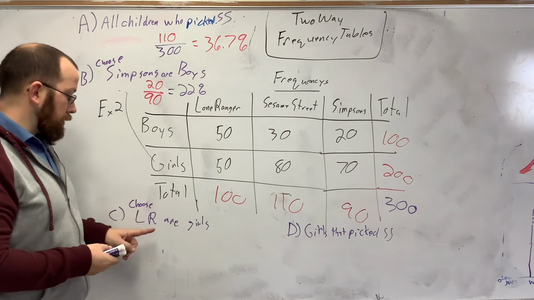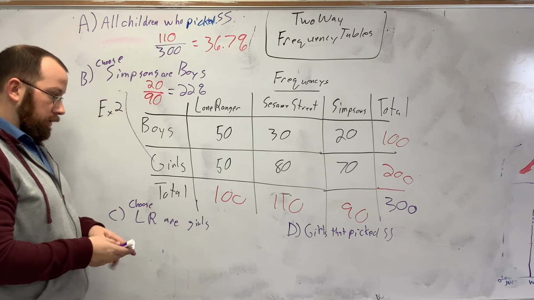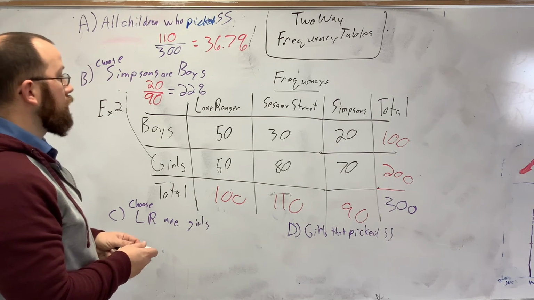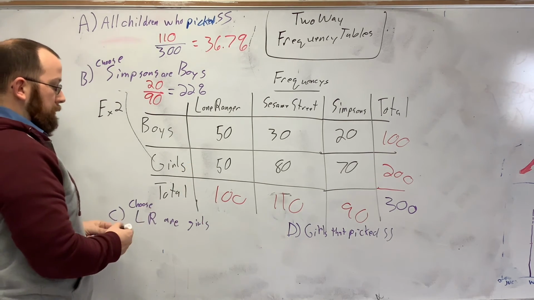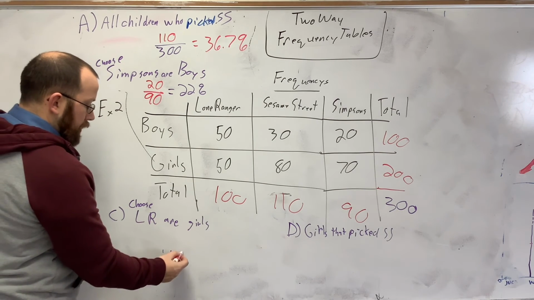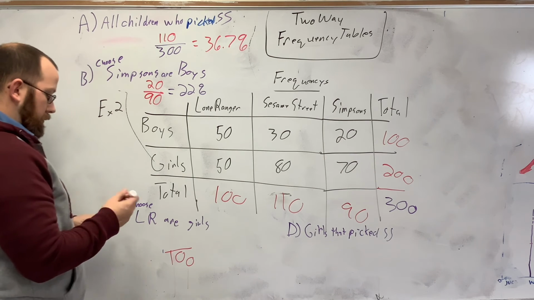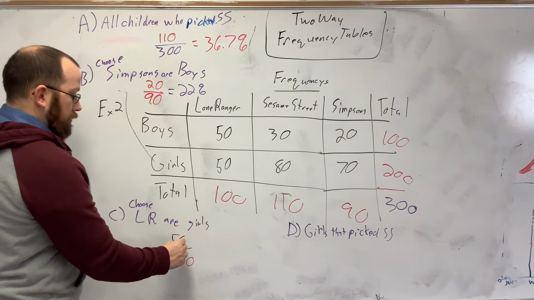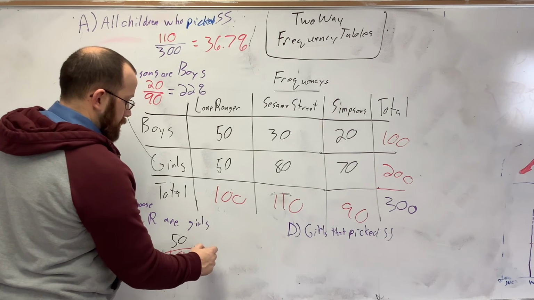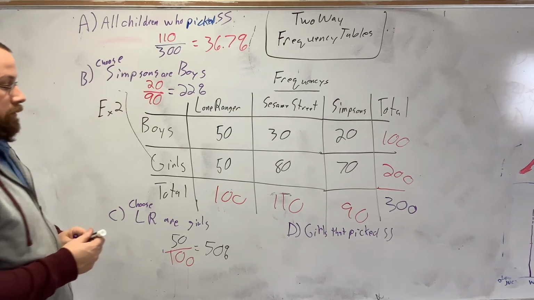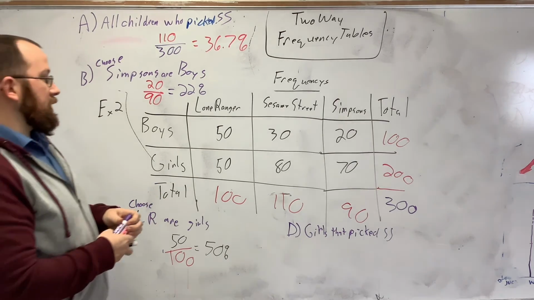So, of those that chose Lone Ranger, what percentage are girls? 100 people chose Lone Ranger. 50 of those are girls. So 50% are girls. And then girls that pick Sesame Street.